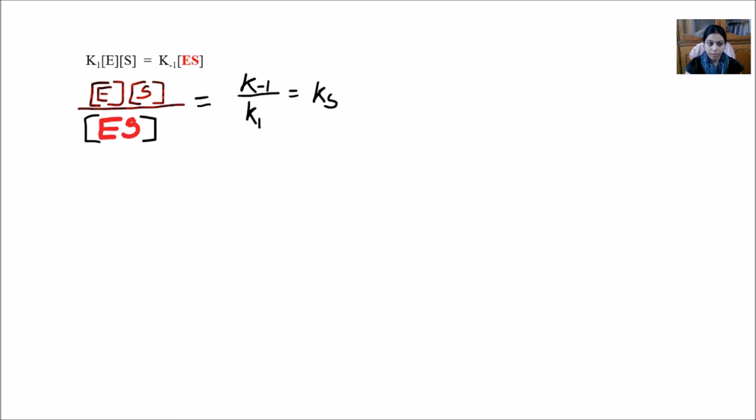When I take the reaction constants to the right hand side and ES to the left hand side, we find that K minus 1 by K1 is considered as Ks, where Ks is the dissociation constant for the ES.